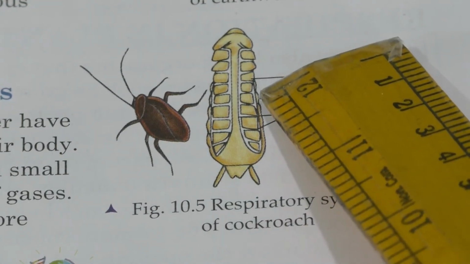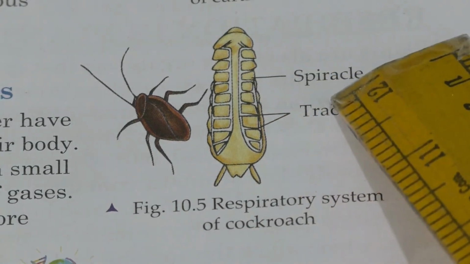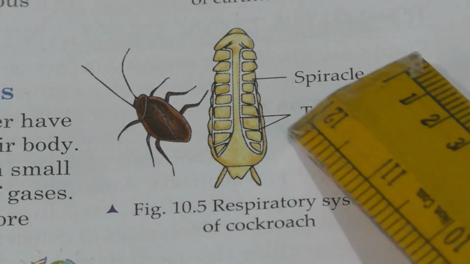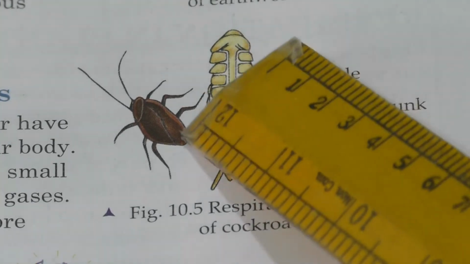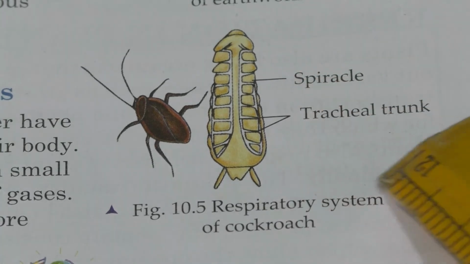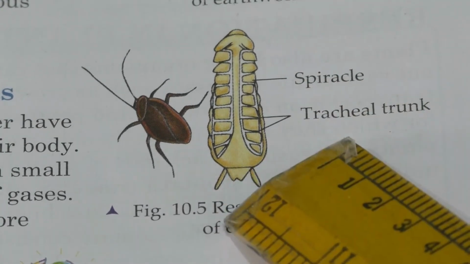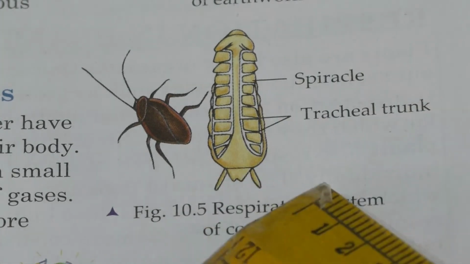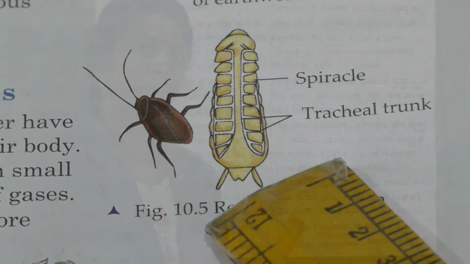The small opening here is said to be a spiracle. And what do you mean by trachea? The network of tubes collectively is said to be trachea. So in cockroach they are using another part for respiration that we are going to learn.